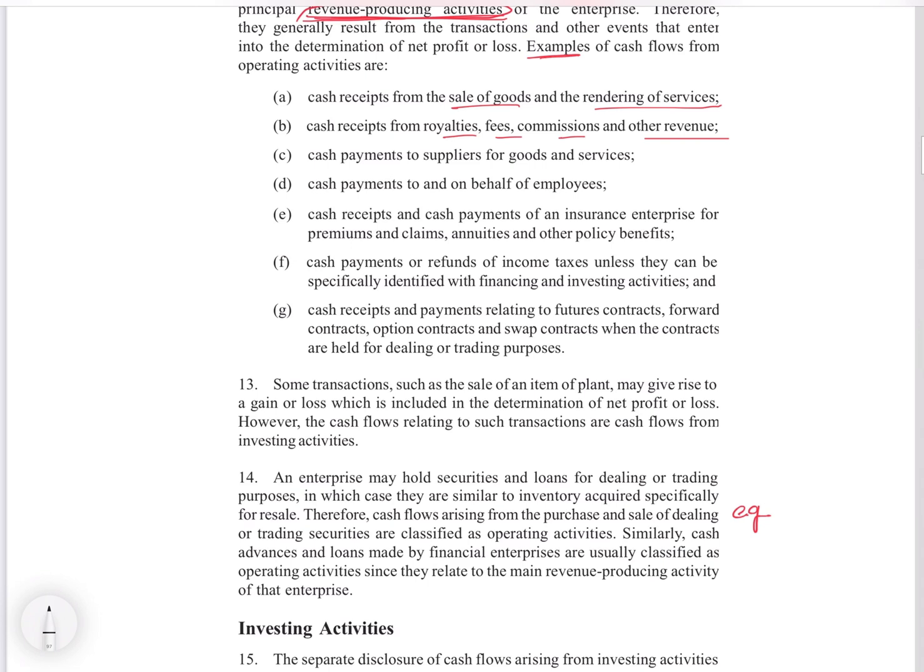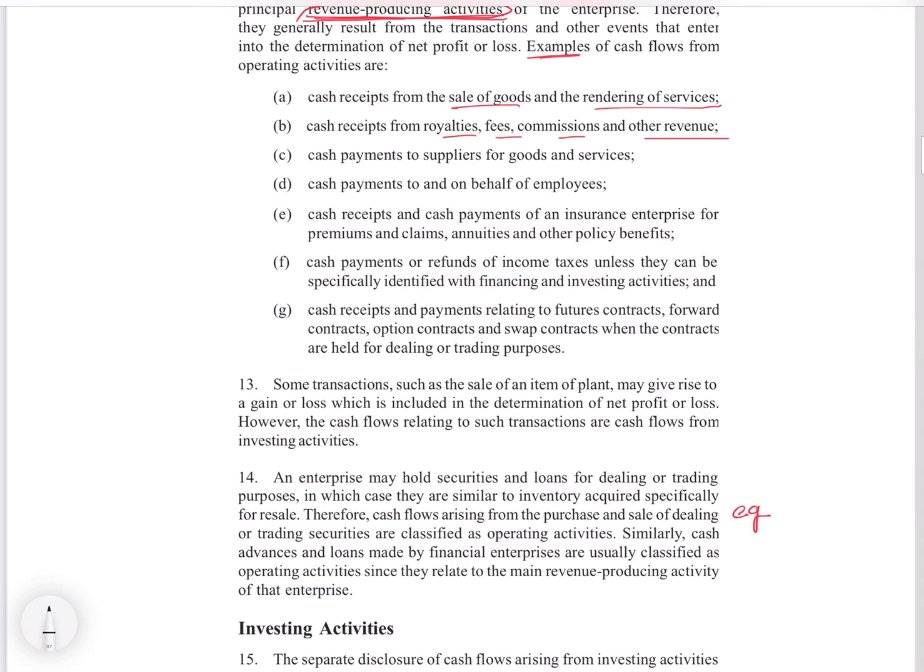But if it is a manufacturing company who is manufacturing toys, that is their operating. But they may be borrowing money, they may lend it to someone also. So that doesn't become their operating. Their major operating activity is toy preparation, manufacturing of toy, and they are just doing some odd lending, borrowing.